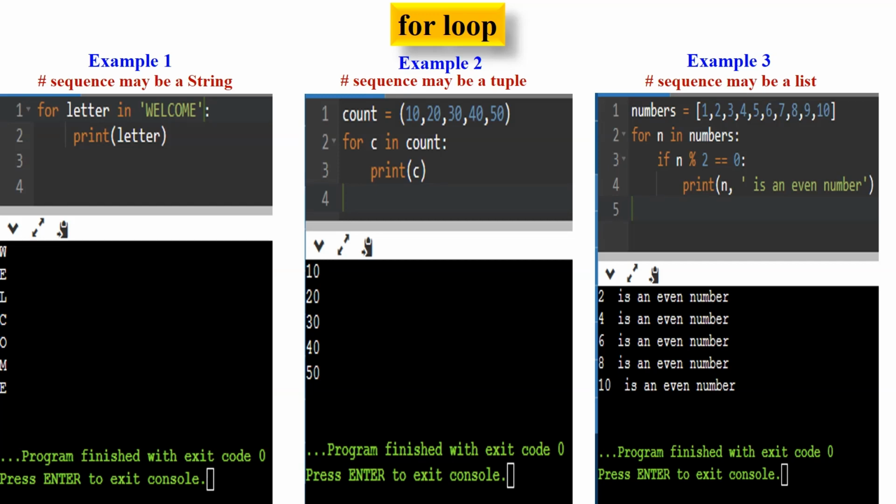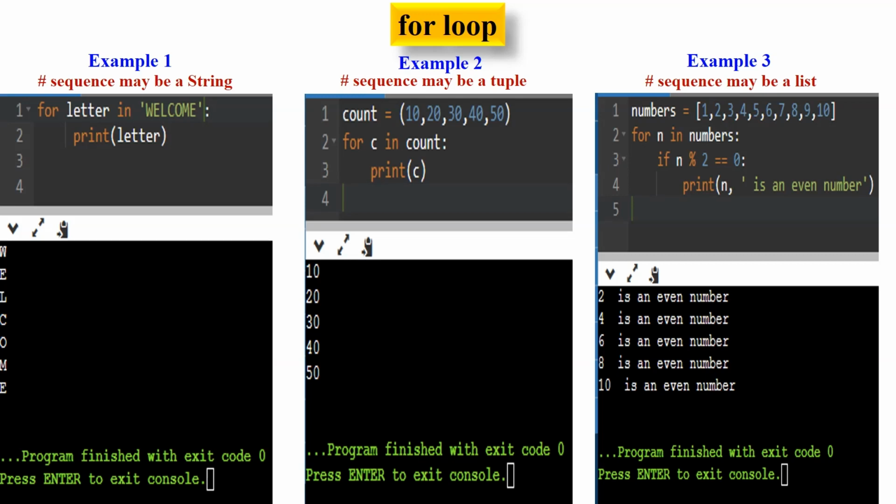The loop body executes, which in this case is a single line of code, print c. The print c statement outputs the value of c to the console. After executing the code inside the loop body, the loop moves to the next iteration. In each iteration, the value of c is updated to the next element in the tuple. The loop continues this process until it reaches the end of the tuple count.